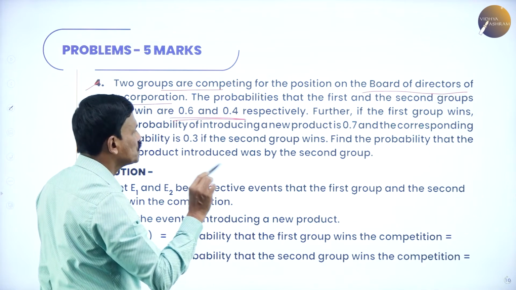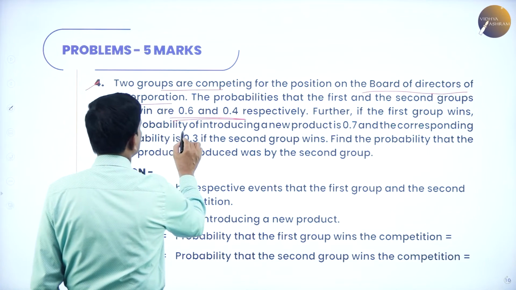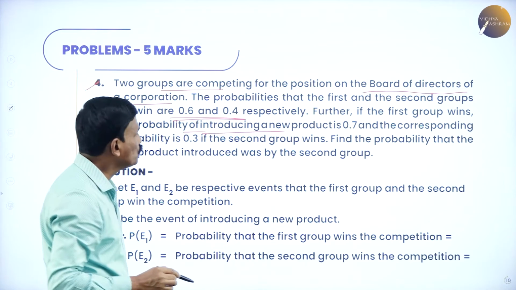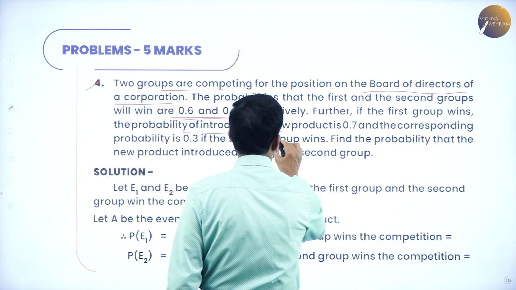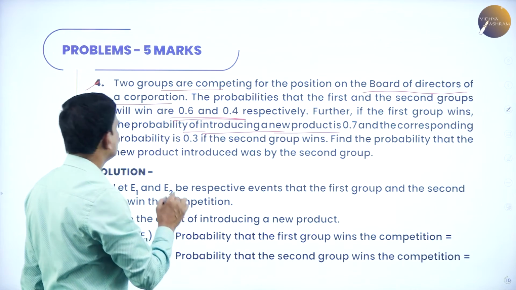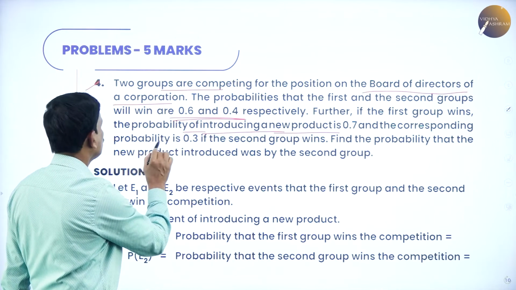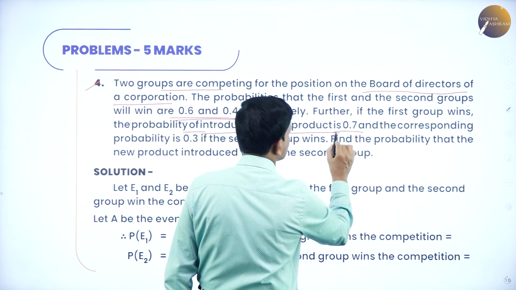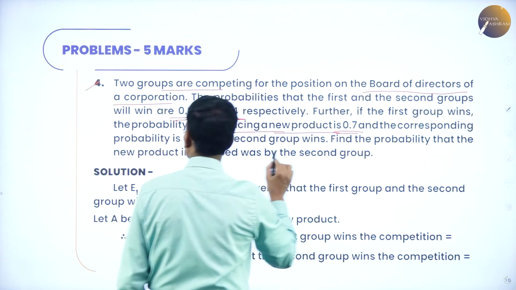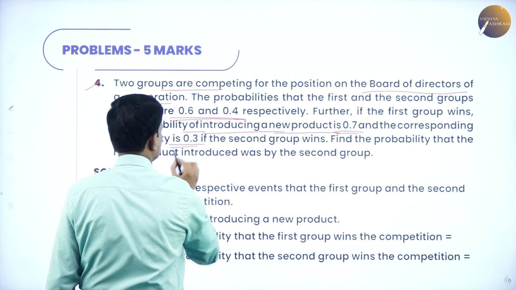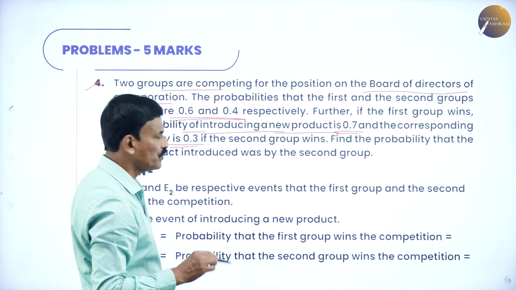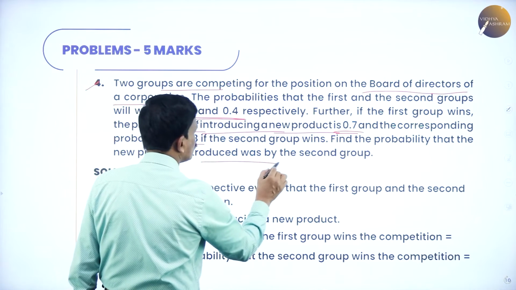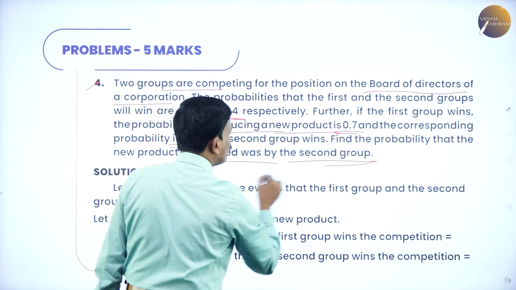Further, if the first group wins, the probability of introducing a new product is 0.7 and the corresponding probability is 0.3 if the second group wins. Find the probability that the new product introduced was by the second group.